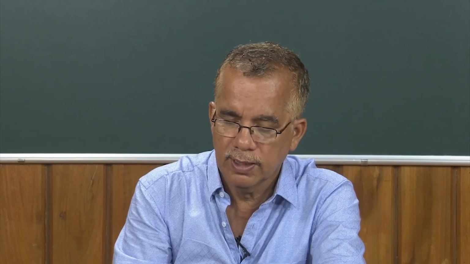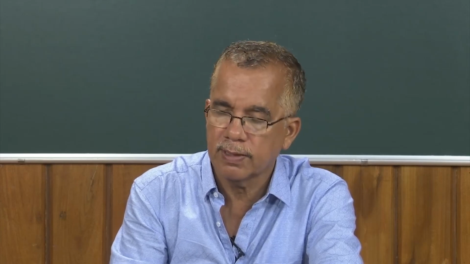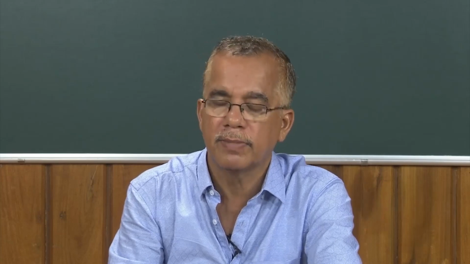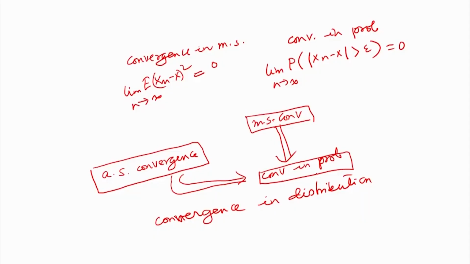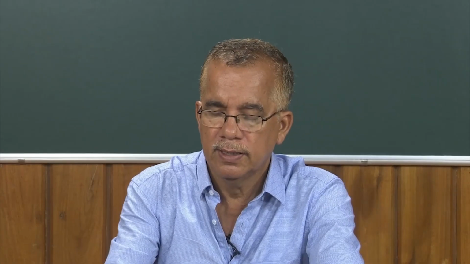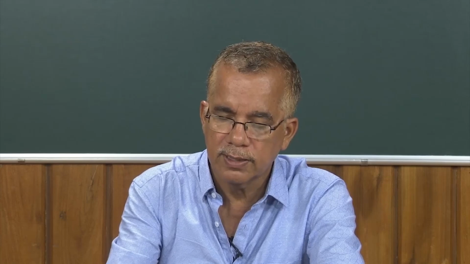So, we will discuss this weak convergence concept, convergence in distribution, and then we will see some applications of all these convergence concepts: AS convergence, MS convergence, convergence in probability and convergence in distribution. That we will be discussing in the next class, and what is the implication between these, that also we will be discussing. Thank you.